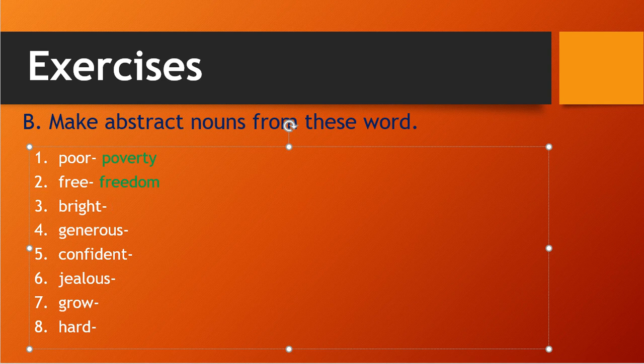So poor, poverty, y is added; free, freedom, dom is added; bright, brightness is the correct one. Correct? Yes, brightness is the correct one.